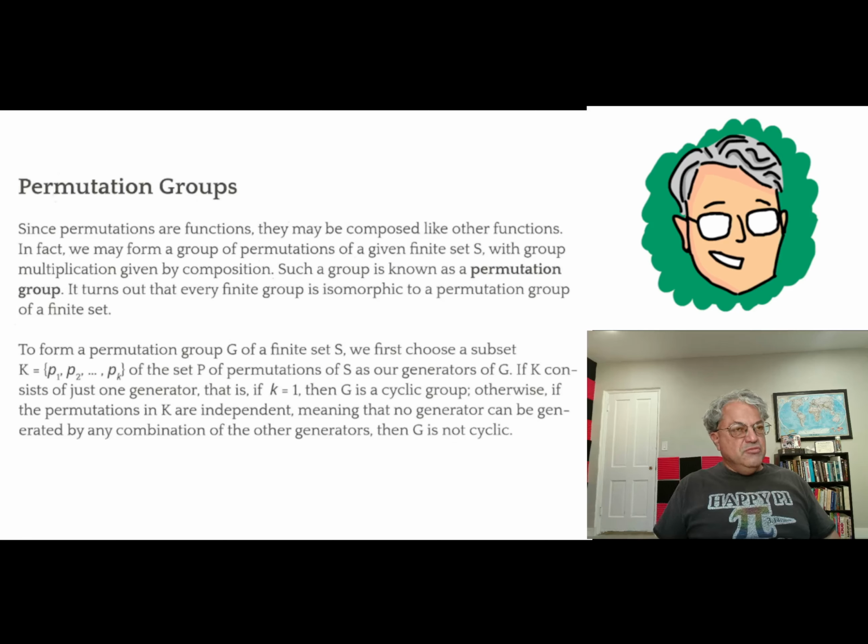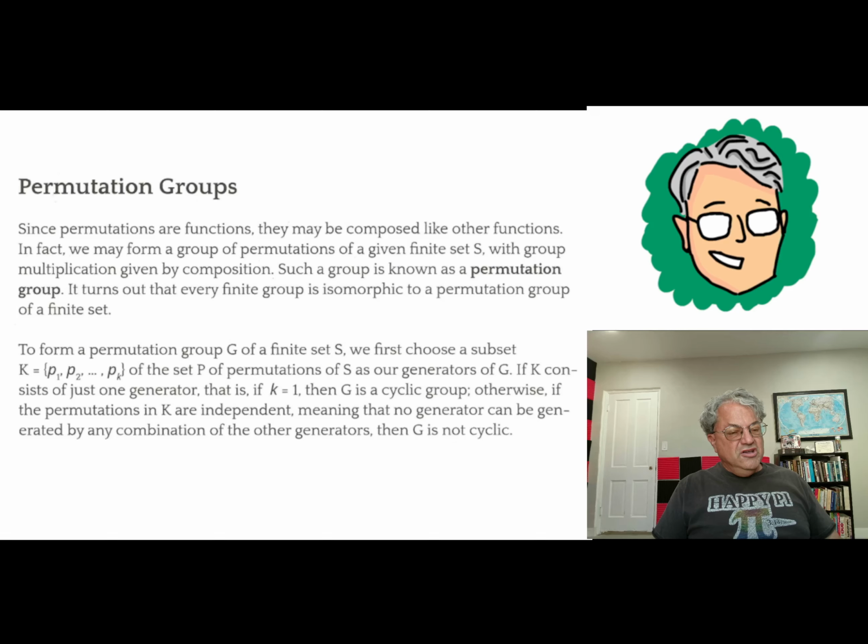And if you start with any collection of permutations of a finite set, those permutations will generate a group. And remember, a permutation we can write as a product of cycles. I talked about this last time. A product of disjoint cycles.